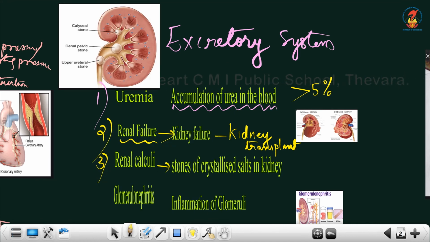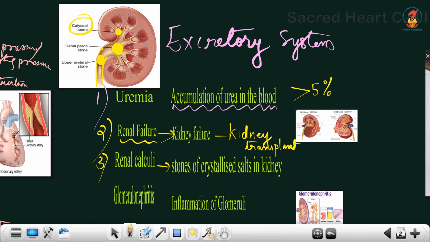Stones can be formed at the ureter. See, this is the ureter. It can be formed at the pelvic region. Renal pelvis is the funnel shaped region, or it can be formed at the calyx region. We know what is a calyx. Sometimes the stones can be formed at the calyx, then it is known as calyceal stone.